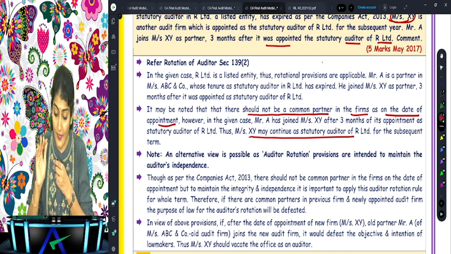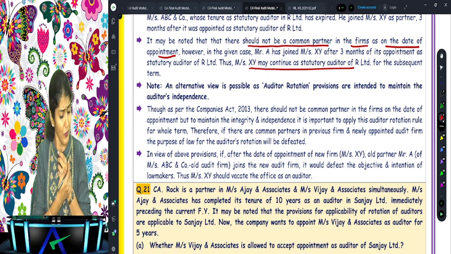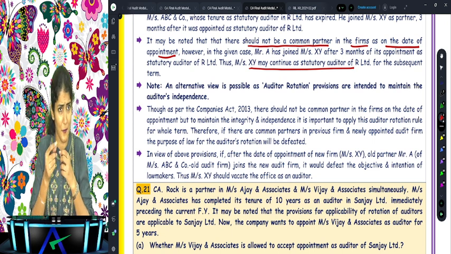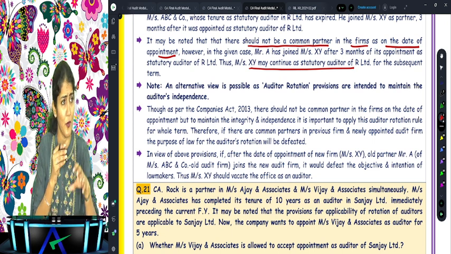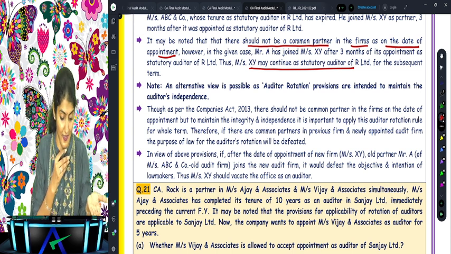So what does it say? XY may continue as an auditor, but does your conscience permit you to do so? Right? Because then again, what you do today, you appoint, tomorrow I'll join you as a partner, after 3 months also, no? Then in that case, what does it say?